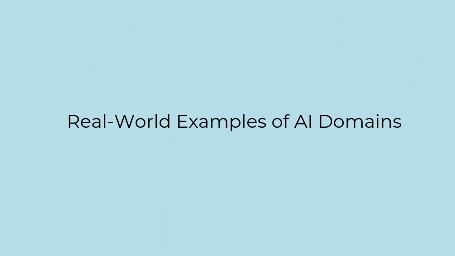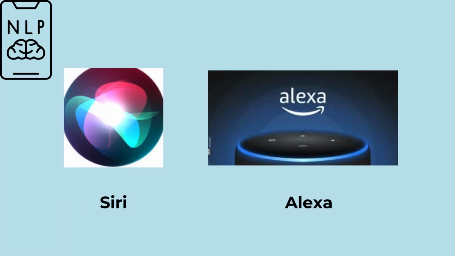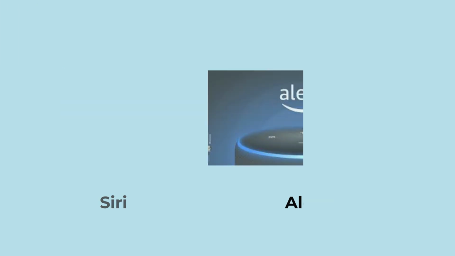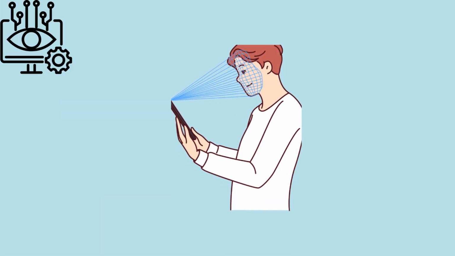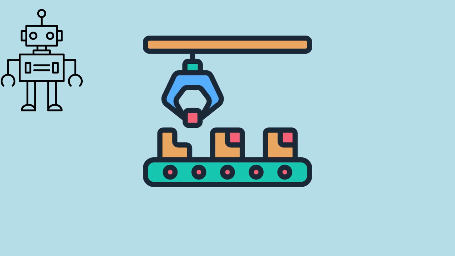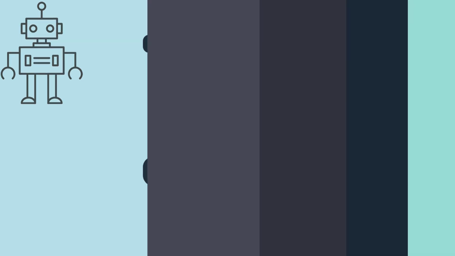These domains aren't just buzzwords, they power real-world applications. For example, NLP, virtual assistants like Siri or Alexa. Computer vision, facial recognition on your smartphones. Robotics, assembly line robots in manufacturing. Each of these domains plays a crucial role in transforming industries and enhancing productivity.